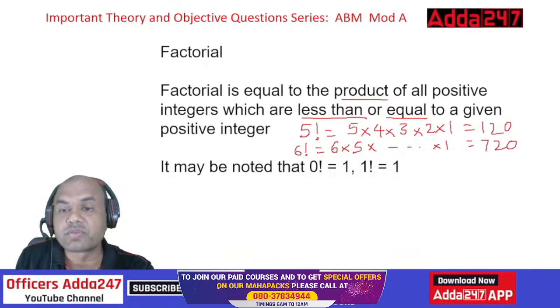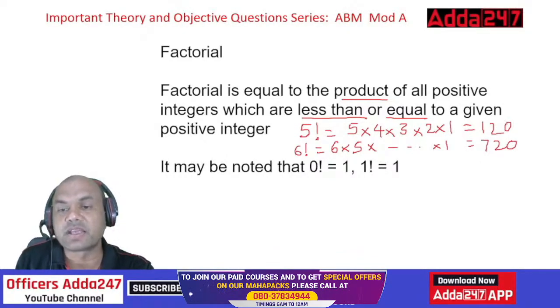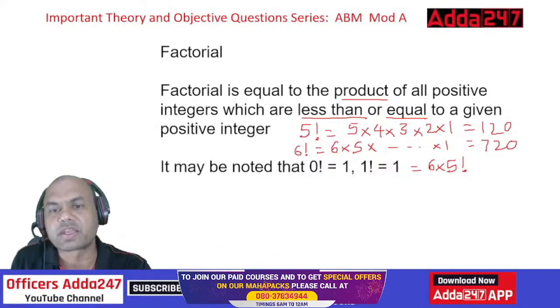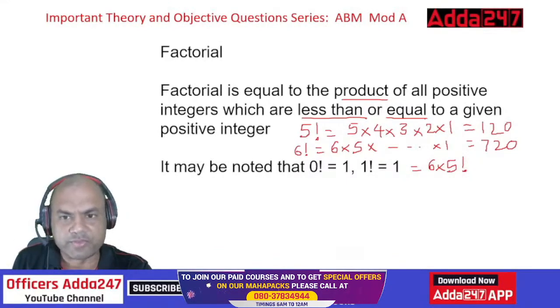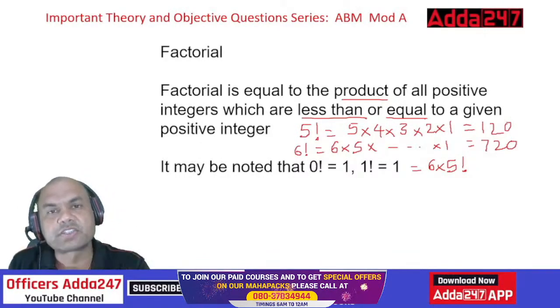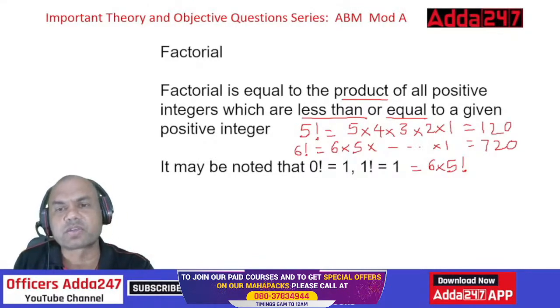Now one thing which you'll note over here is that 6 factorial can be written this way also: 6 into 5 factorial. Isn't it? What's the difference? No difference. 5 factorial I have taken as 1 into 5 into 4 and so on, then I have just multiplied with 6. Similarly, 7 factorial is 6 factorial into 7. So this way also you can write a factorial.